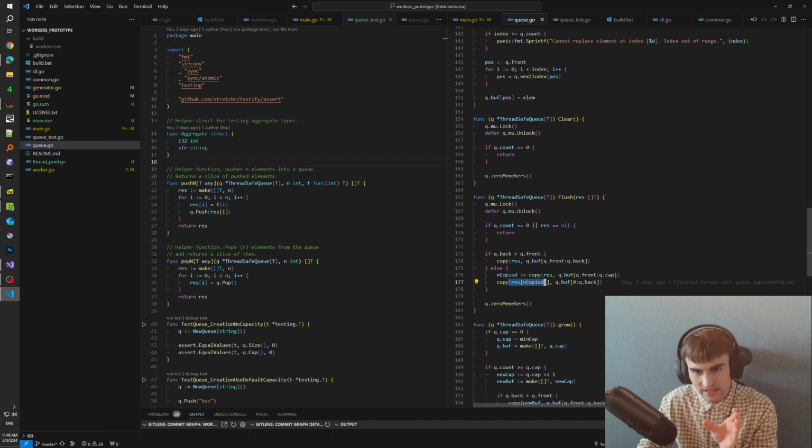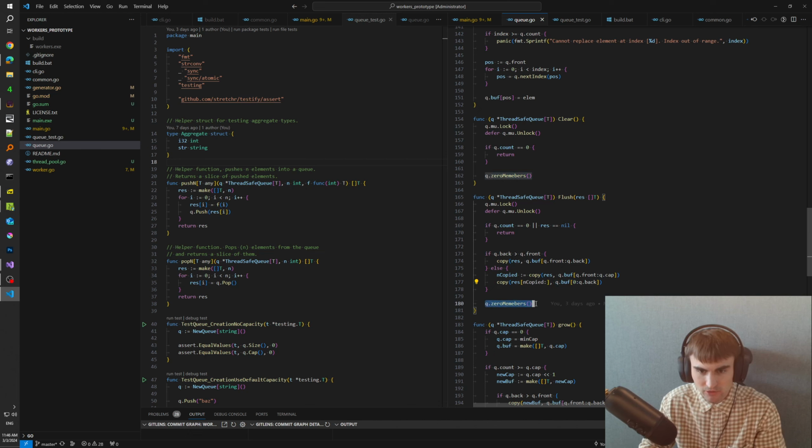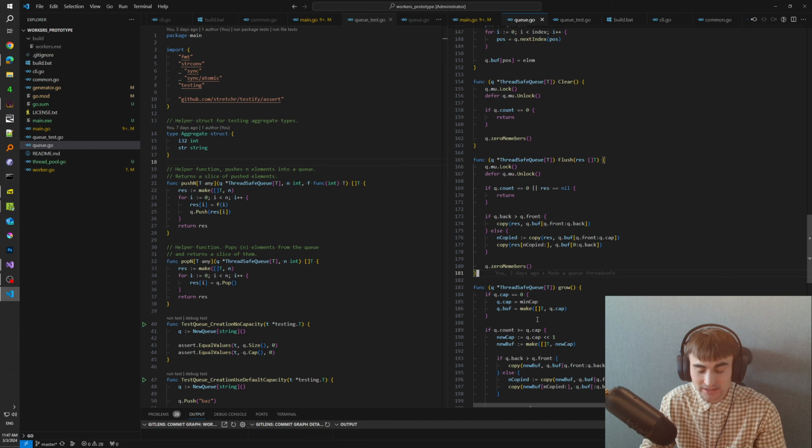And then we specify that, okay, on the result, please start inserting all the elements from uncopied, and this is the contents, the actual elements that you have to insert into the result. And then what we do, we call zero members, and we will get to that function later.